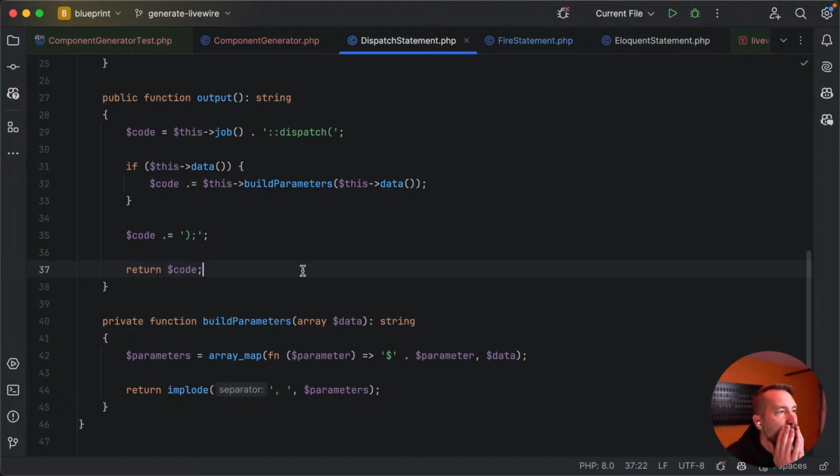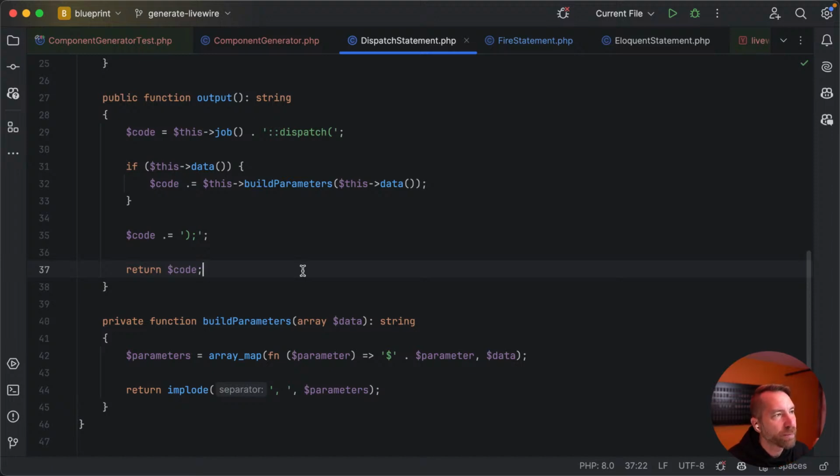So what I'm wondering is, do we make a trait for build parameters?